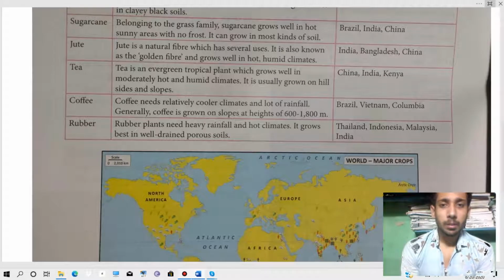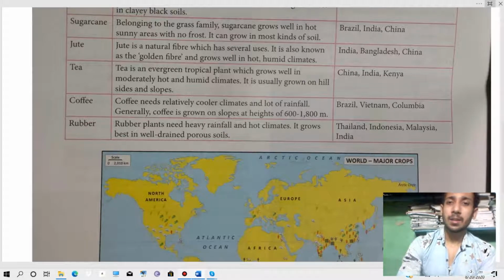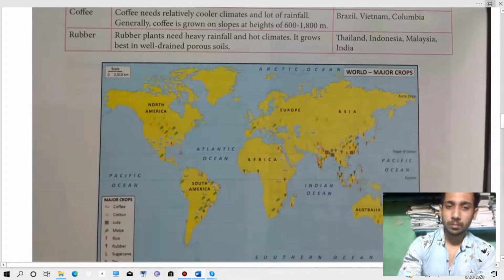Thereafter, we will go for the rubber plants. Rubber plants need a lot of rainfall and hot climates, and they generally grow on well-drained porous soil. Okay. And the major producers are Thailand, Indonesia, Malaysia, and India. Okay. So these are the conditions for some crops to grow.